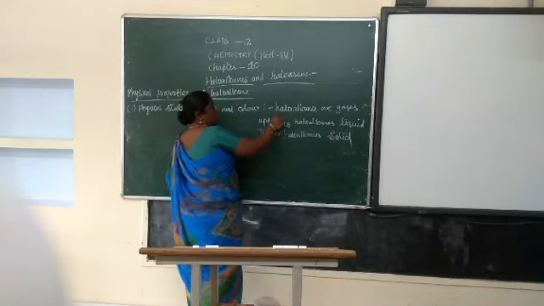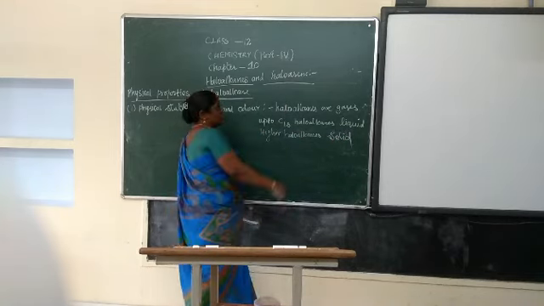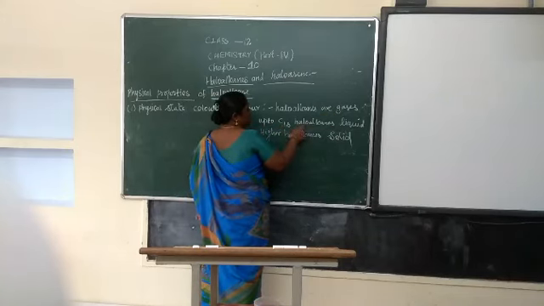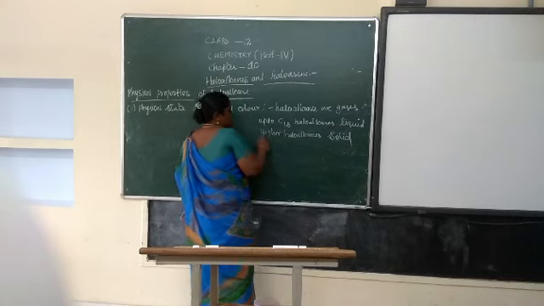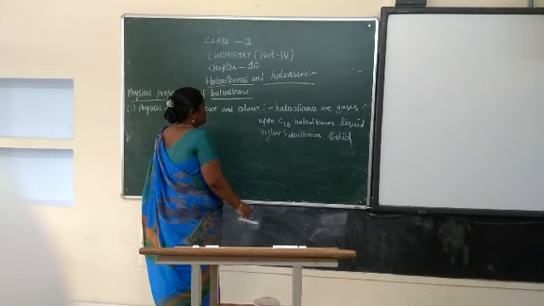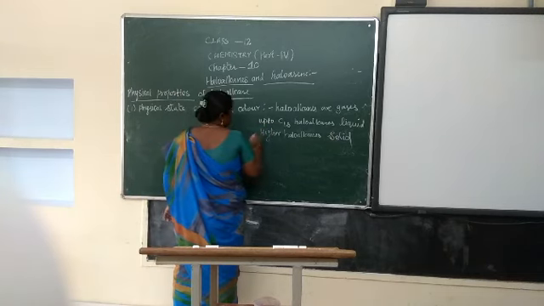Small haloalkanes are gaseous, up to C18 haloalkanes are liquid, and higher haloalkanes are solid.